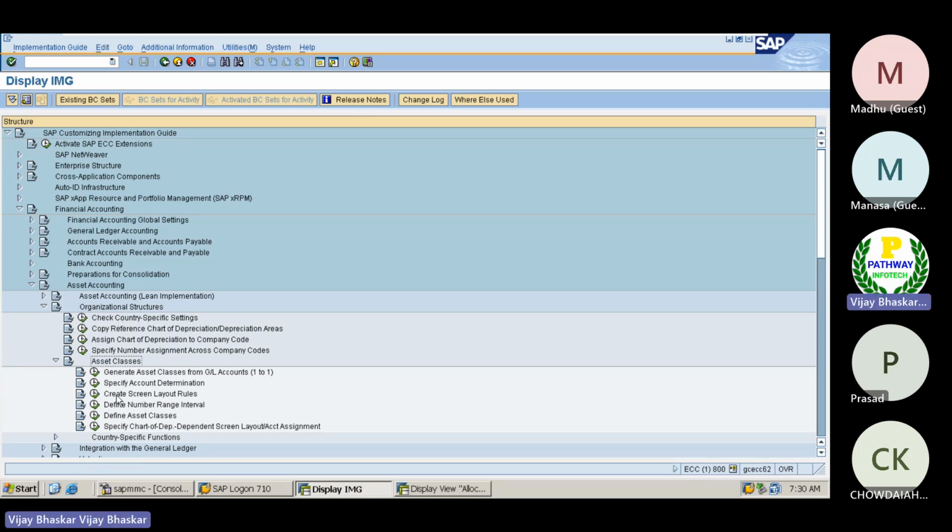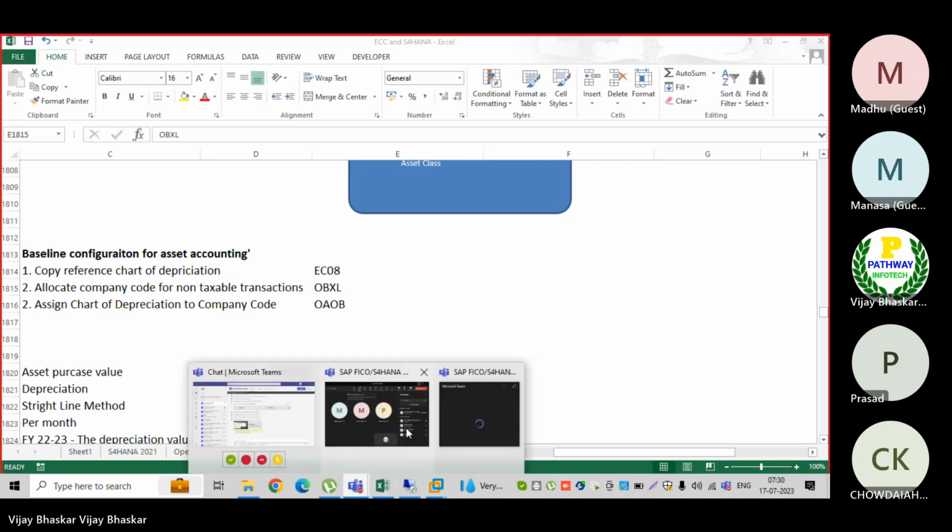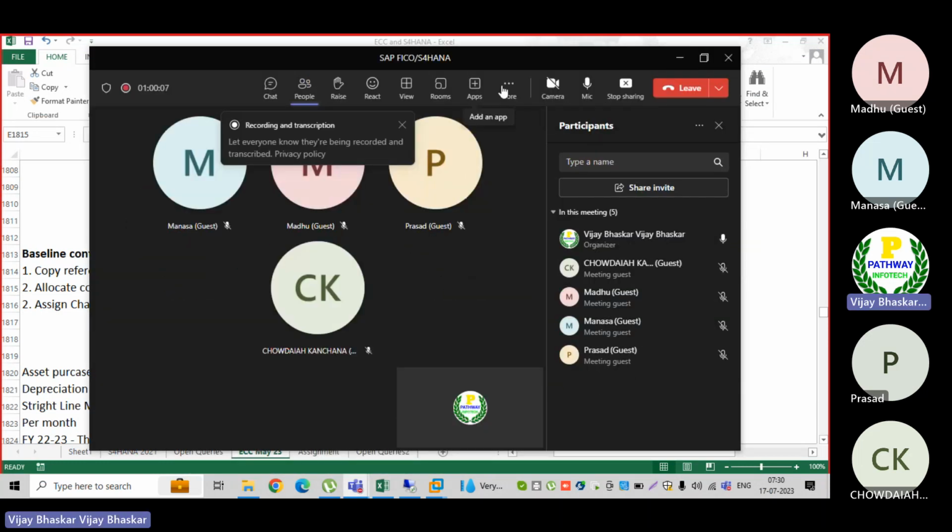See, now if you see here: specify account determination, creation of screen layout rules, define number range intervals. Once these three things are ready, then you can create the asset class here. Okay, we need to discuss all these things. We will continue the configuration in tomorrow's session. Stopping at this moment.